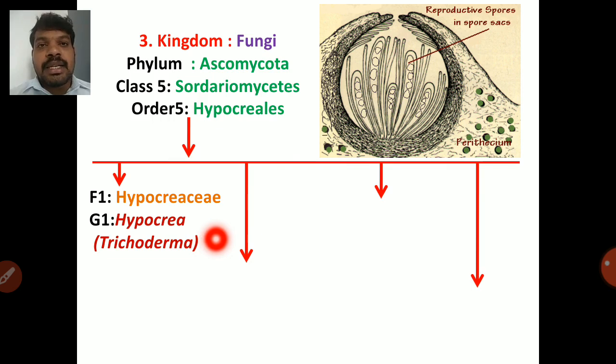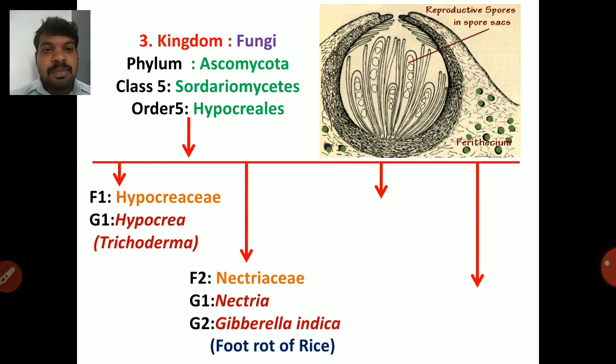So Trichoderma is one of the important biocontrol agents in plant pathology. Next one is Nectriaceae family. Then genus is Nectria. Genus 1 is Nectria. Genus 2 is Gibberella indica. Gibberella indica causes foot rot of rice. It's nothing but Bakanae disease.